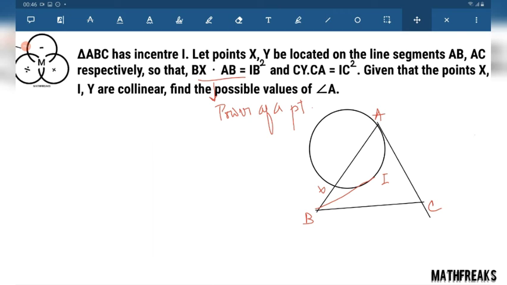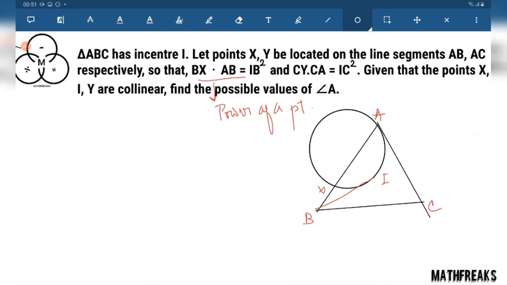Similarly, CY into CA equals IC square. From this power of a point we are having this idea.